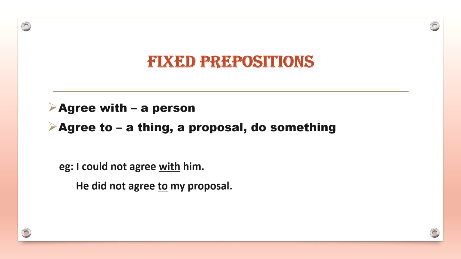So agree with is basically used with a person. So you agree with a person, but you agree to a thing or a proposal, or you agree to do something. Fine? So is it clear? Now let us take an example. I could not agree with him. He did not agree to my proposal.